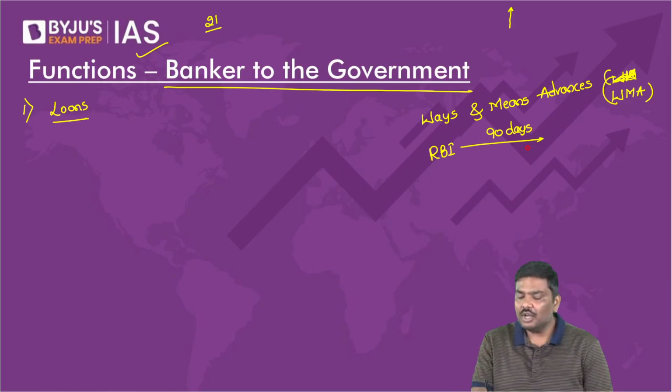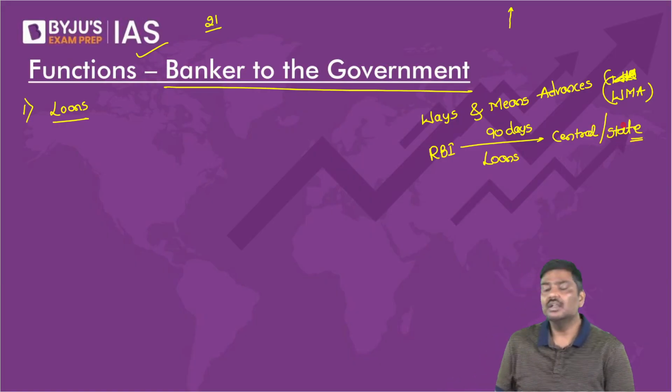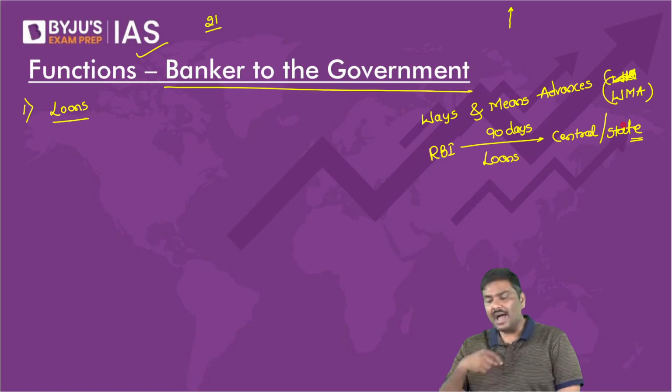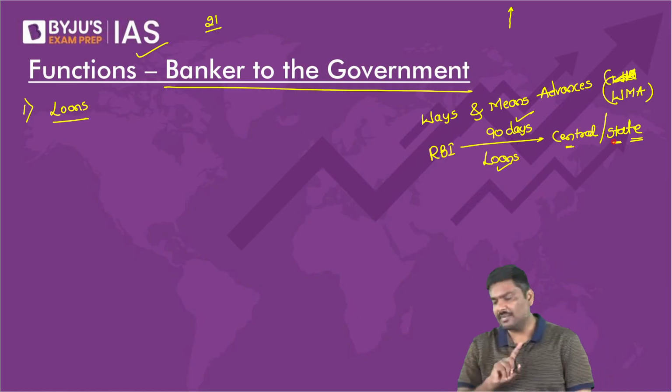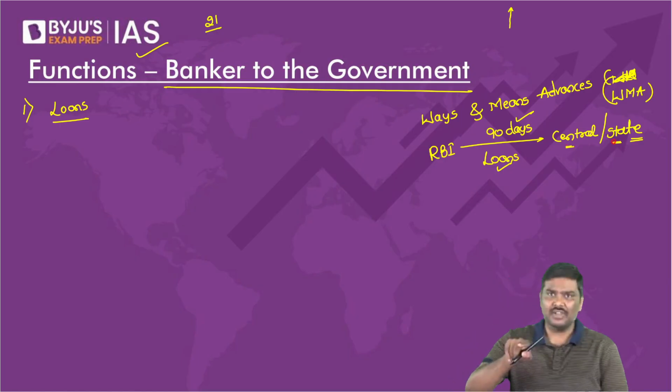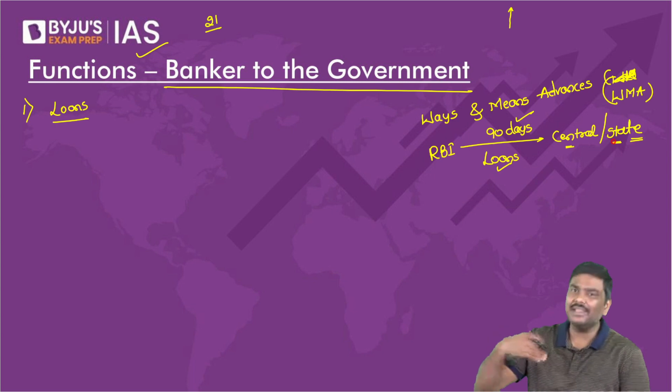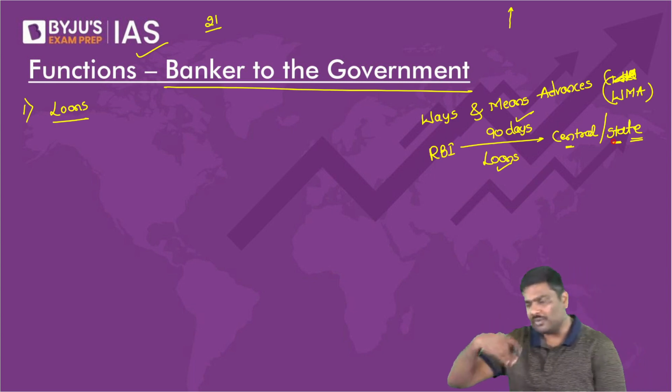Under Ways and Means Advances, RBI will provide up to 90 days loans to the central government as well as the state governments. This facility is available: for a certain amount of money, they can go to RBI and borrow from RBI.